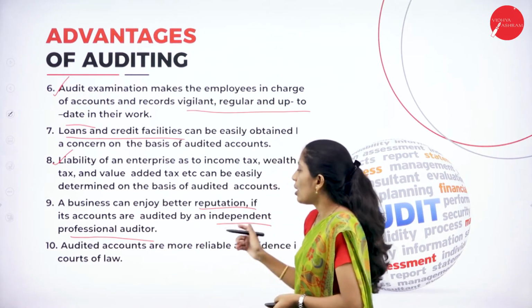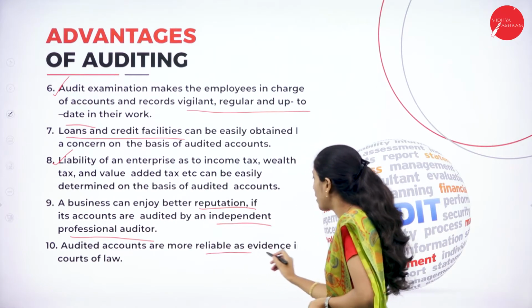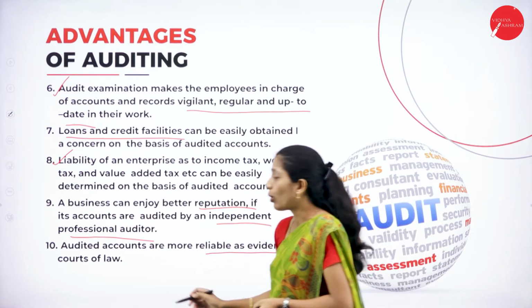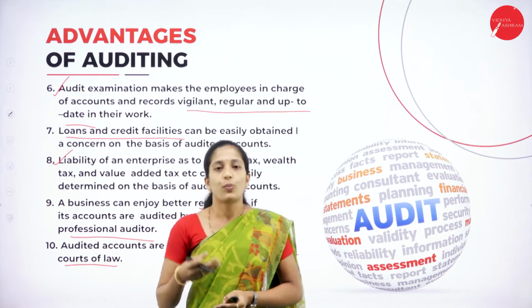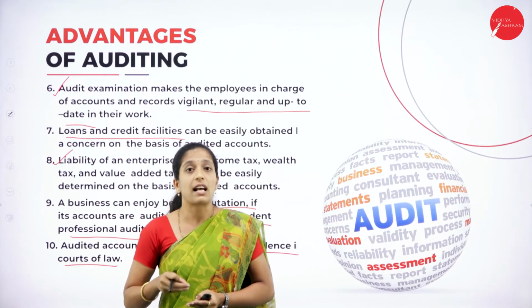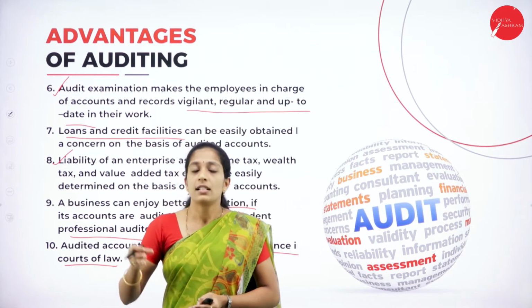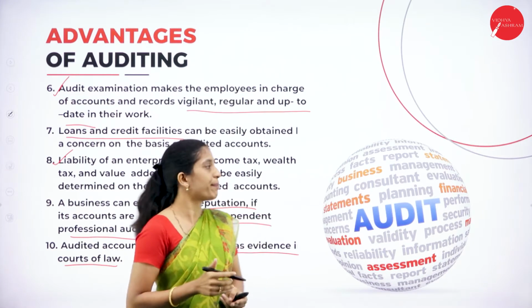And the next one is audited accounts are more reliable as evidence in the court of law. So whenever any problem arises in the business, then this audit report. So what do you mean by audit report?